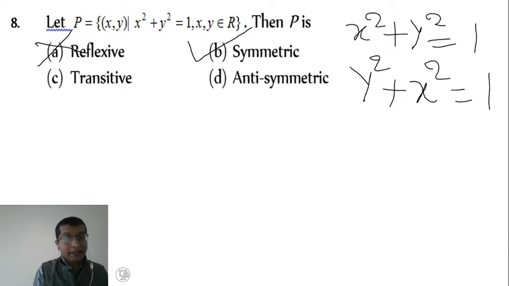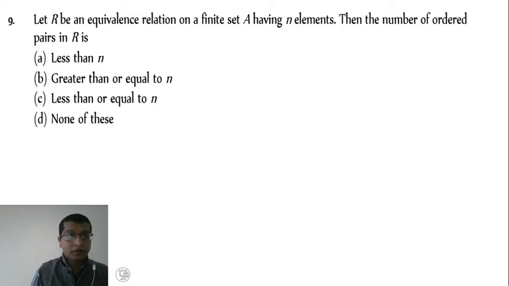Like this, each example we have to examine ourselves. Instead of solving the entire problem, just take up a condition and try to solve it. So we'll go through example number 9. Let R be an equivalence relation on a finite set A having n elements.